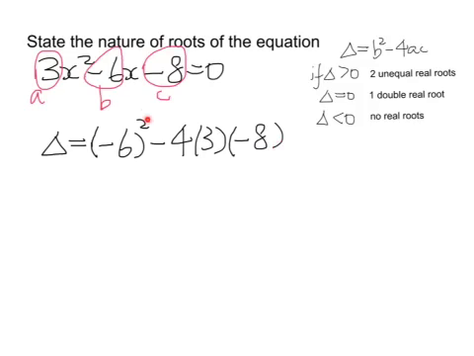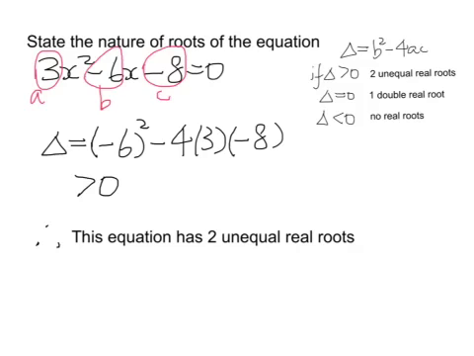But I know this part is a positive number, and then minus negative times negative is plus, right? So we're adding a positive number to a positive number, so for sure this is greater than 0. Of course, you can always calculate this number, but I'm just providing you a shortcut. Just look at this line and see whether it's greater than or less than 0. And so therefore this equation has two unequal real roots.